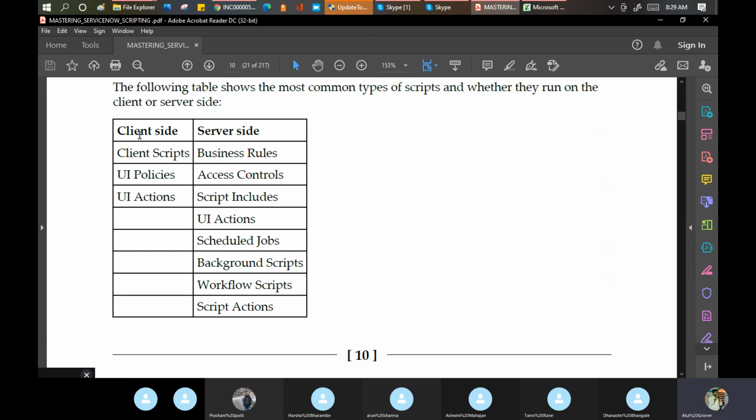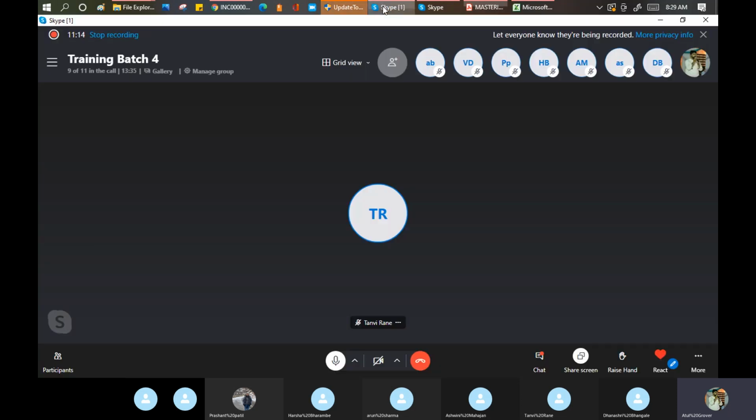You can see in the client script, I have UI policy, UI action. Just give me one minute, guys. Someone is at the door.